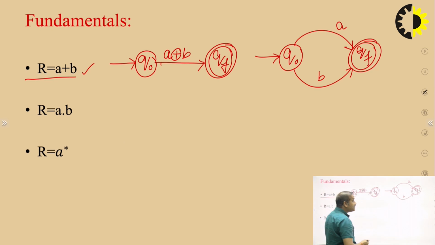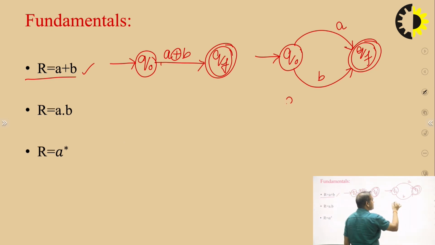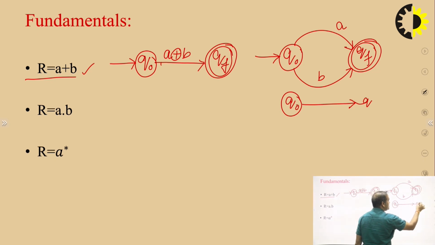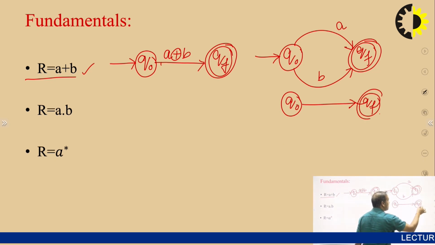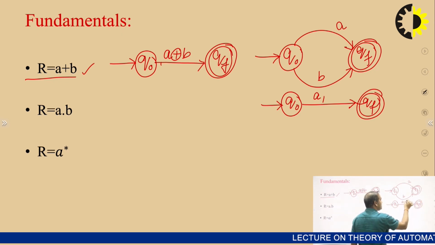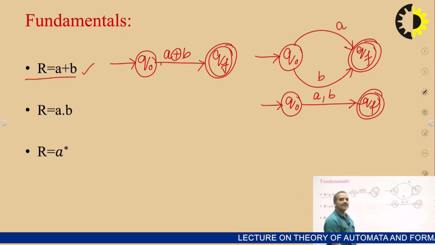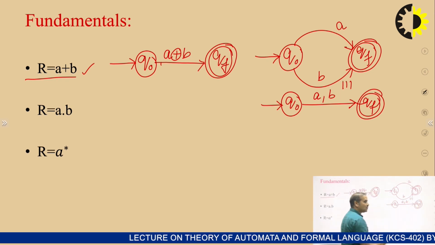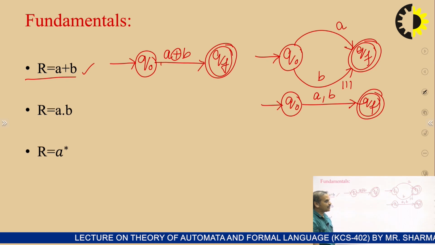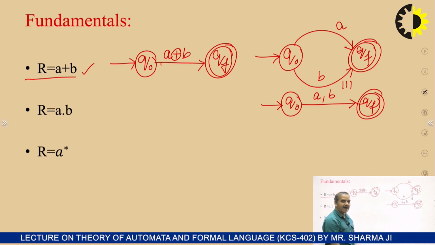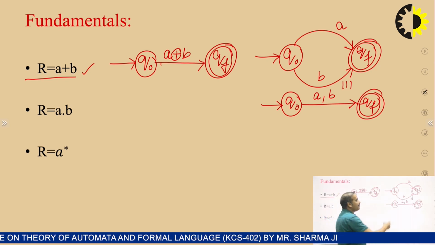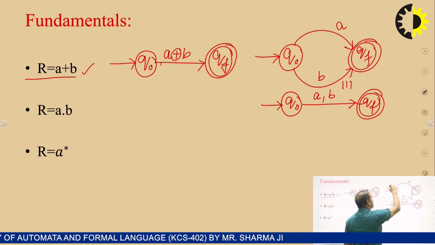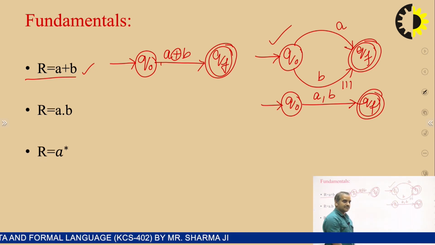We can also represent this diagram like this: initial state q naught, final state qf, a directional edge from q naught to qf, and here we mark a comma b. This is similar to the previous diagram. There is no difference between the two diagrams, but for clarity and better understanding, we take the previous diagram as the preference.